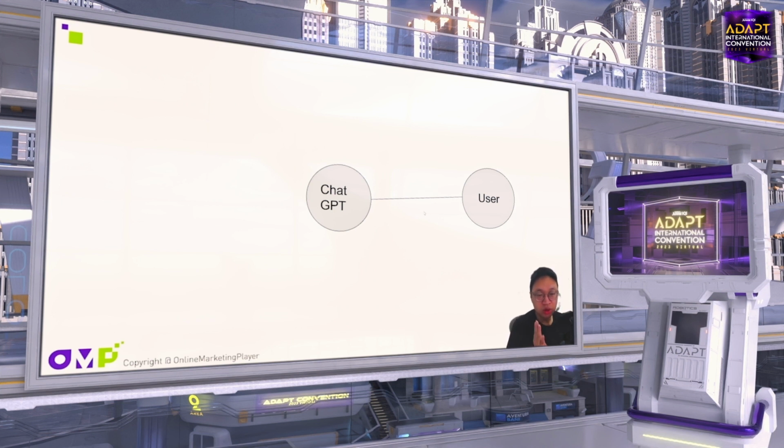For long-term commercial usage, ChatGPT should be connected to your company data. For now, ChatGPT is not that powerful. It's just one to one. It just allows you to chat with ChatGPT, right? But the most powerful thing is when you understand how to connect to your company data.